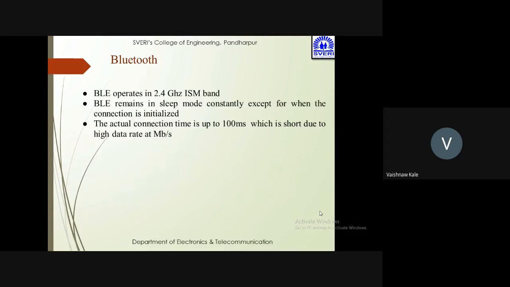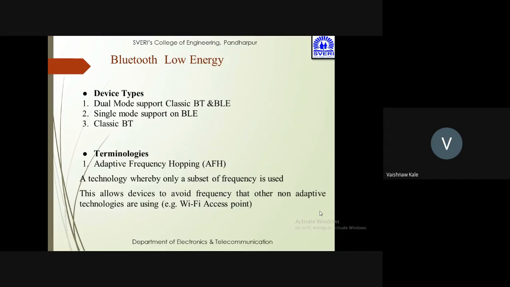BLE operates in the 2.4 gigahertz ISM band. BLE remains in a sleep mode constantly when the connection is not initialized. The actual connection time is up to 100 milliseconds, which is short due to high data rate at Mb per second. Device types, as already said, are classic BT and BLE, with single mode support on BLE and classic BT.